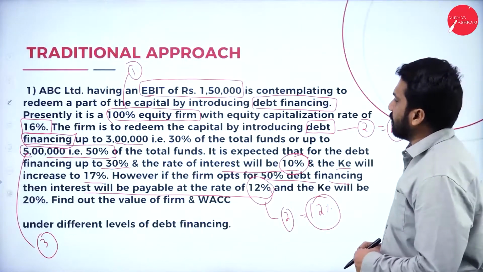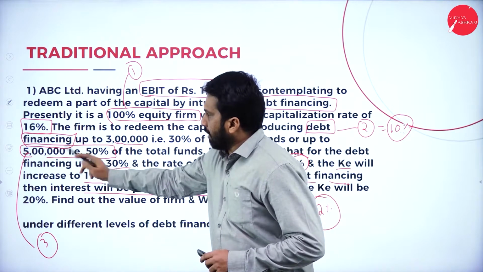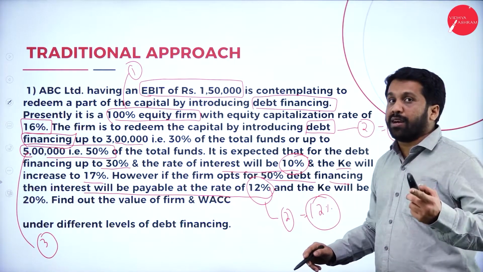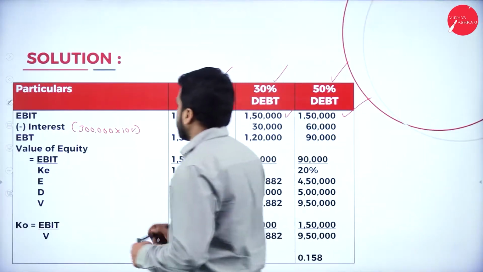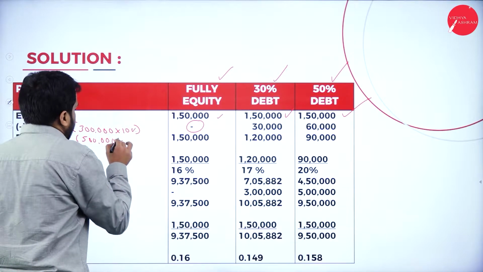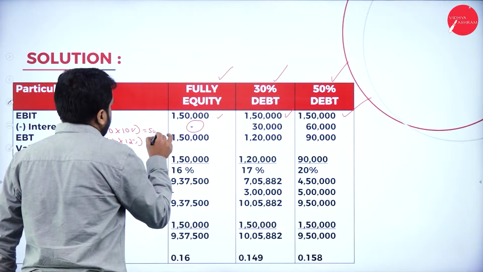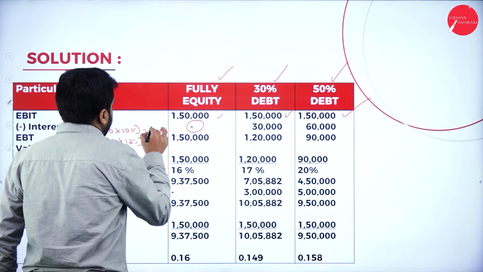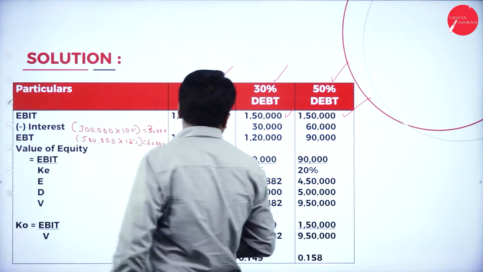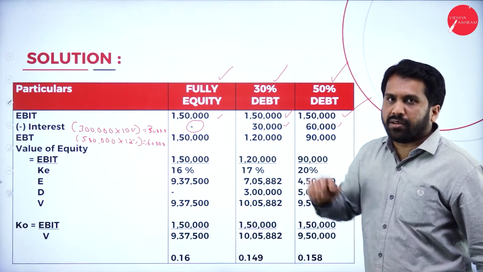Your debenture is 5 lakh. What is the percentage? 12%. 5 lakh into 12% is 60,000. So this will be 30,000 and this will be 60,000. Hope you are clear. How you got this means these are the calculations.